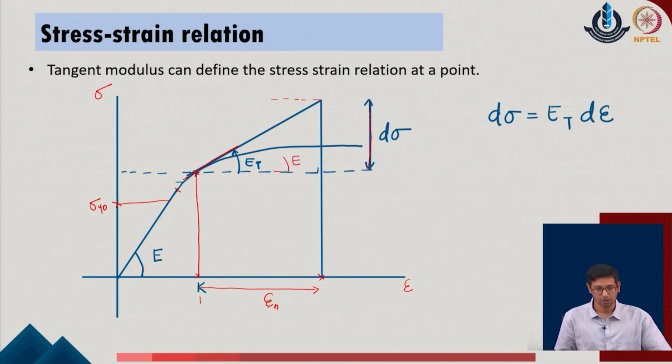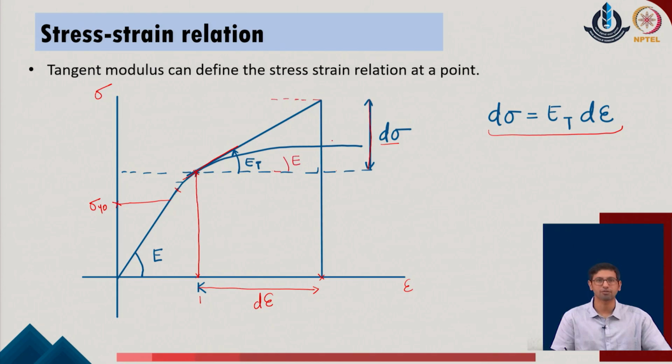So, if I define it in the equal manner, this is d sigma and this is d epsilon in the given system. So, change in the stress increment leads to the change in the strain of the given system as well, and that has been defined with respect to a fixed point on which we define the tangent modulus, and we give this relationship using this parameter of the given system.